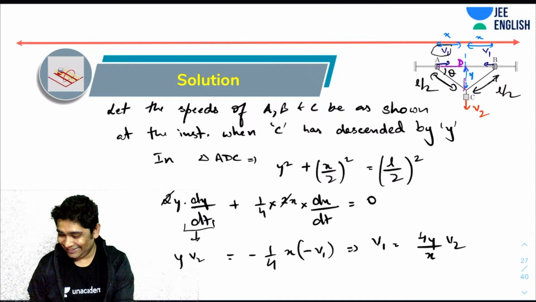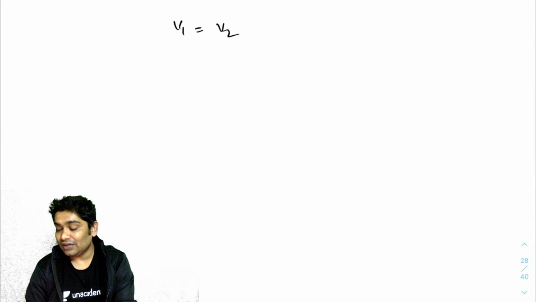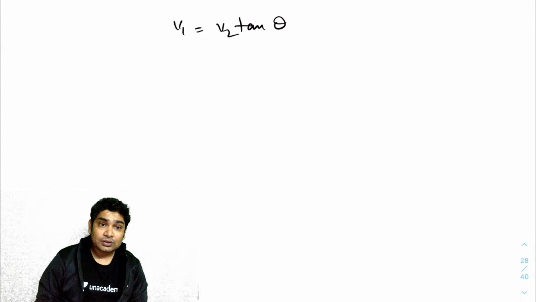So can I say that v1 equals v2 tan theta. That is the relation that I get between v1 and v2.